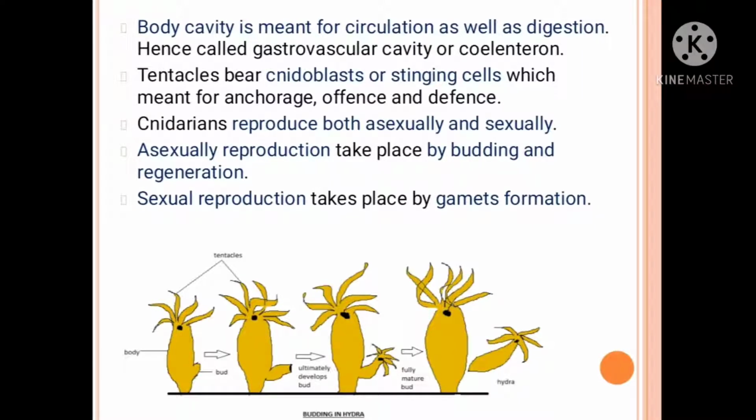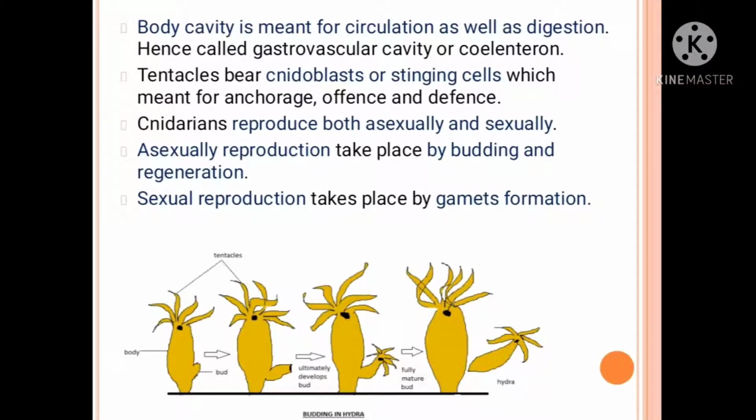Tentacles bear cnidoblasts, or stinging cells, which are meant for anchorage, offense and defense. Means with the help of tentacles, these organisms capture prey. Cnidarians reproduce both sexually and asexually. First, asexual reproduction, which generally takes place in Hydra. Asexual reproduction takes place by budding and regeneration.